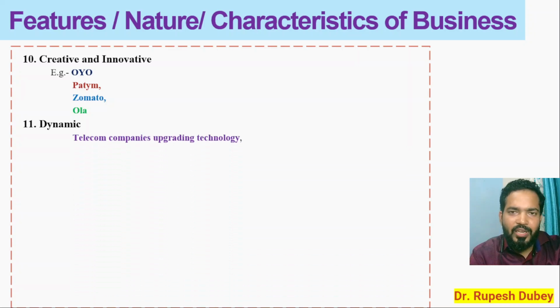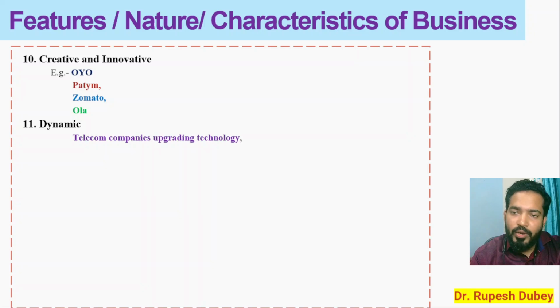The best example that I can give you for this feature is telecom companies. For example, Airtel, Vodafone, Reliance Jio, they have upgraded their technology from 3G to 4G and 4G to 5G. But at the same time, BSNL and MTNL struggled and delayed upgrading their technology from 3G to 4G.